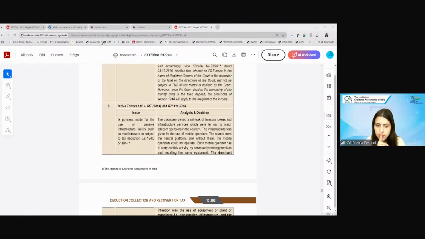Ma'am, your question is whether the mobile company gives rent for land? No. The mobile company will be paying the rent to this tower company to rent the towers from them.